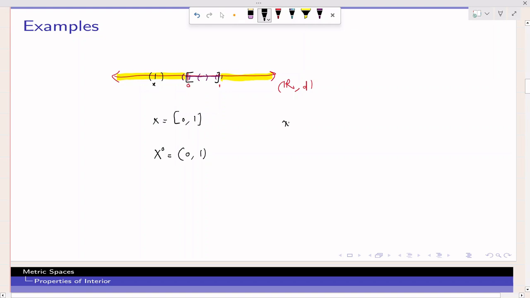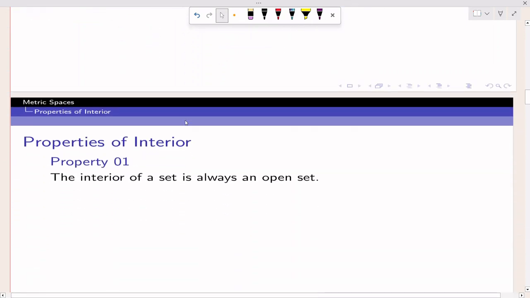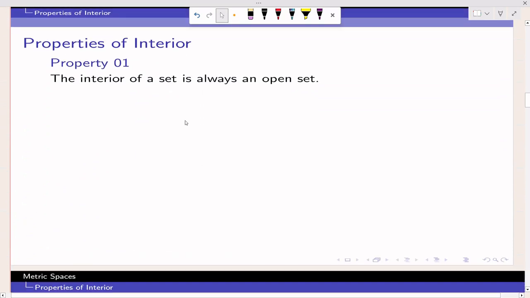So the notation of interior is nothing but X circle, or say A circle, depending on the set which is given to you. So this is the notation of interior. Now after this example, we have enough idea to understand what is the interior of a set. So for any given point, we must find some open ball around that point, which is again contained in the same set. Now let's go for the properties of interior.